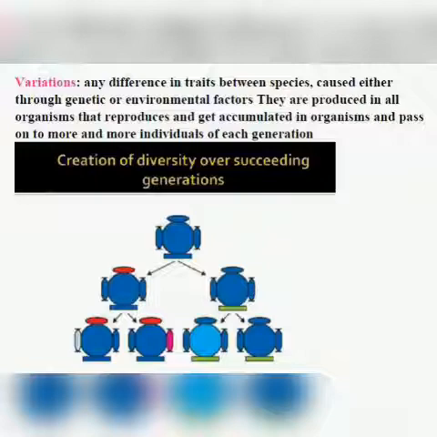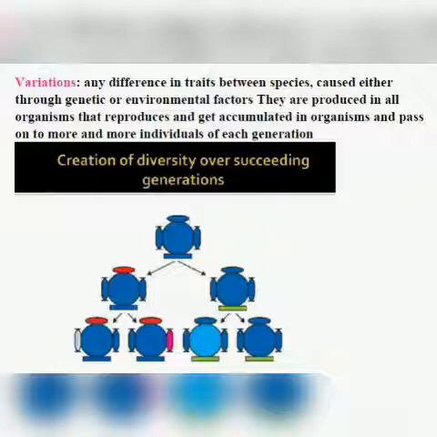This is one organism. Now it reproduces to produce two organisms, and both of them are similar in structure, shape and size. It reproduces by asexual method, and it produces two organisms which are similar to each other, but you will notice that they have certain variations.